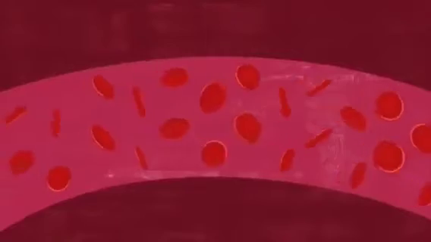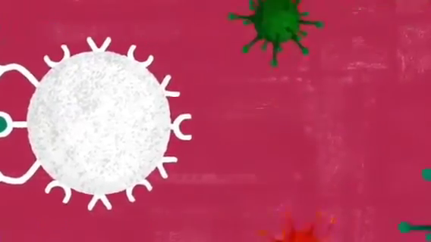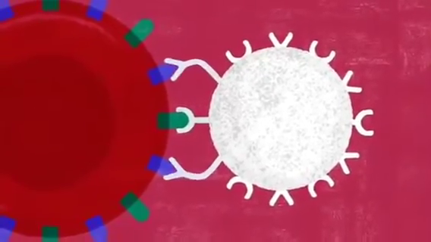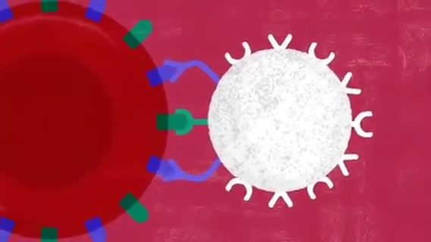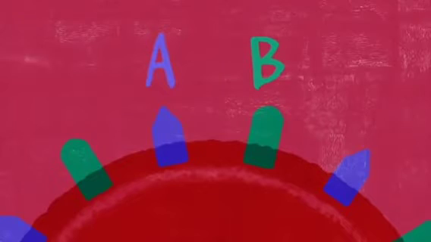RBCs carry or transport oxygen with the help of hemoglobin. These RBCs have a special type of protein present in them, which makes them different from other people's blood. This protein attached to the RBC will not allow other antigens to come into that blood. It is of a specific type, A and B: the antigen A and antigen B.